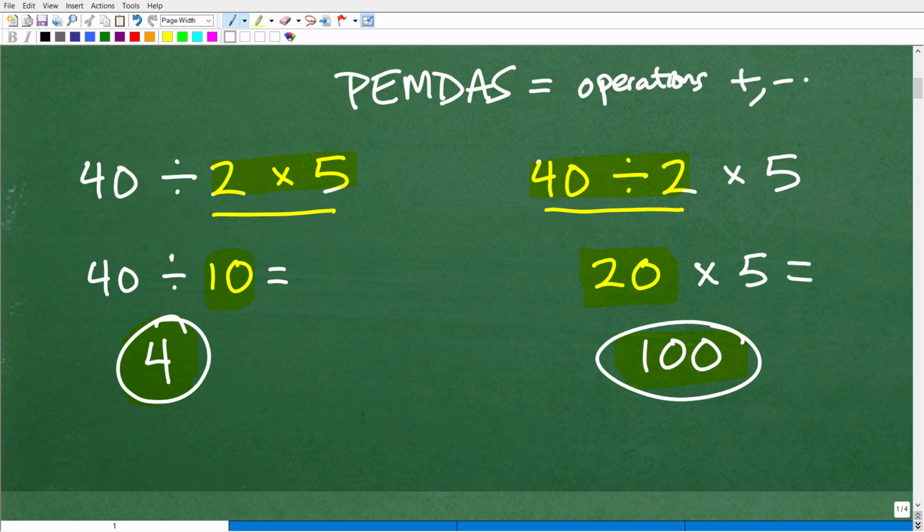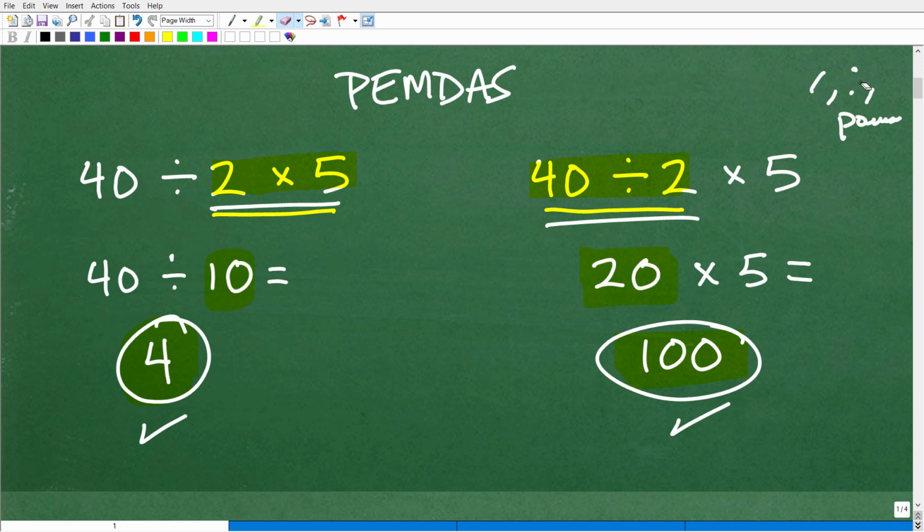We can add numbers, we can subtract numbers, we can multiply numbers, we can divide numbers, we can take the powers of numbers. These are various things we can do with numbers. They're called mathematical operations. But what order do we follow? Because you can see here clearly, if I did multiplication first, I end up with one answer, but if I chose to do division first, I end up with another answer. So one of these has to be right. We need kind of a checklist, and that's what PEMDAS is. It tells us what order to do these various operations in.